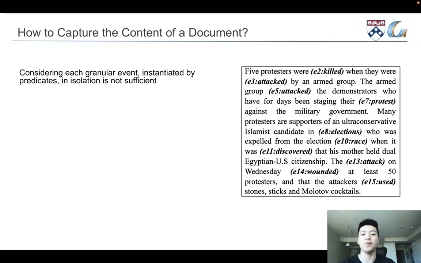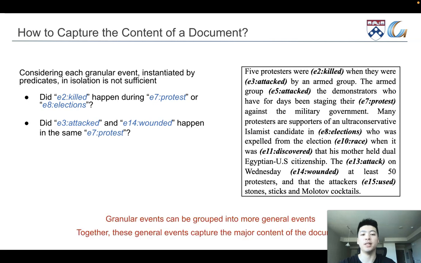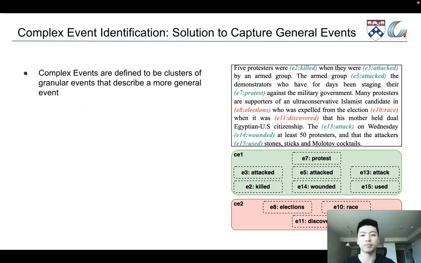For example, given a list of grammar events on the right, it's difficult to infer if E2 chaos happened during E7 protest or E8 elections. Also, did E3 attack and E14 wounding happen in the same E7 protest? As you can see, many grammar events describe an instance of a topic and could be grouped into more general events. These general events together capture the major content of the document.